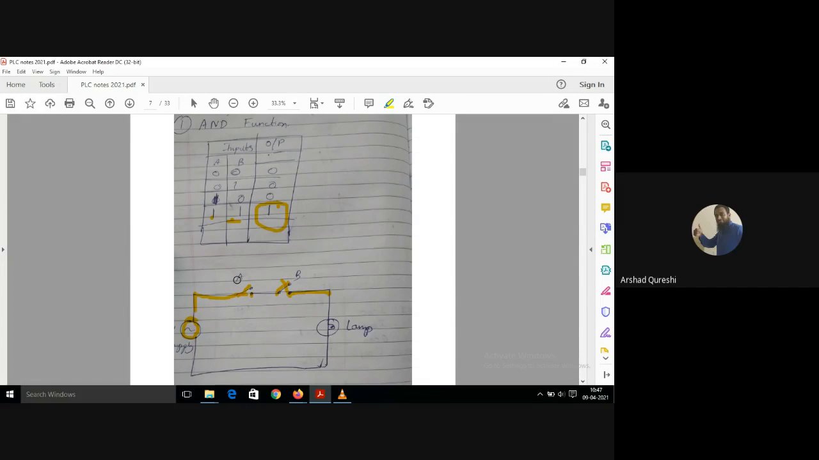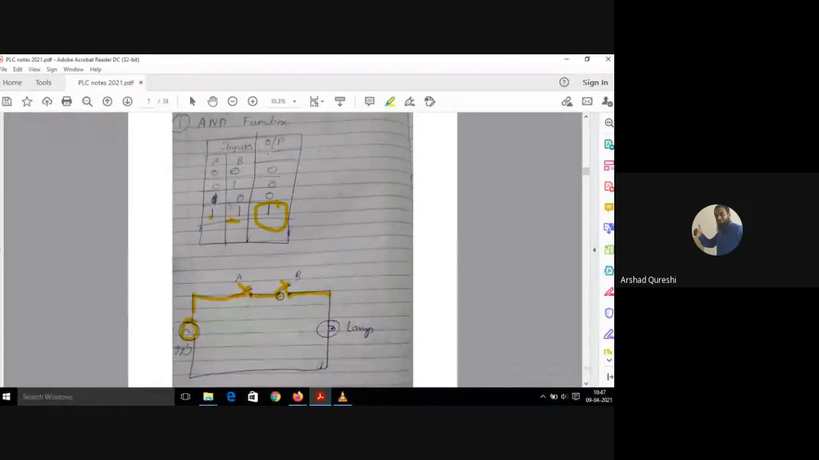And on the other side, if A is closed and B is open, then also the current will not go. So both the contacts should be closed. Then you will get the output, and the lamp will glow.